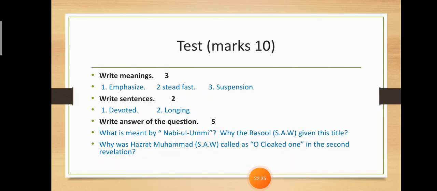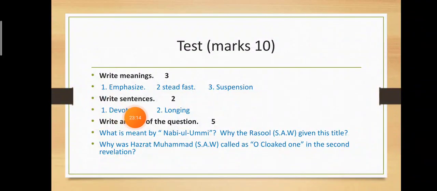So now in this grade you must have been known about two clauses, dependent and independent. That is enough for your this grade. Now today I'll give you the test. So it's unit number 2, words meaning word sentences and question answer test that I gave you yesterday. So you have to write meanings, 3 of 3, and the meanings have 3 marks. The first one is emphasize, the second one is steadfast, the third one is suspension.